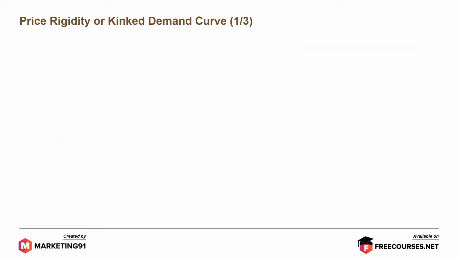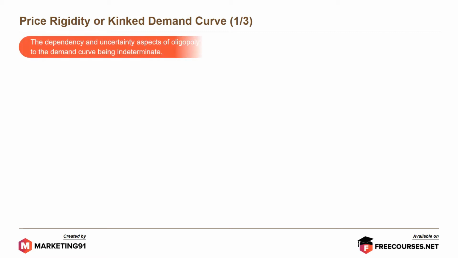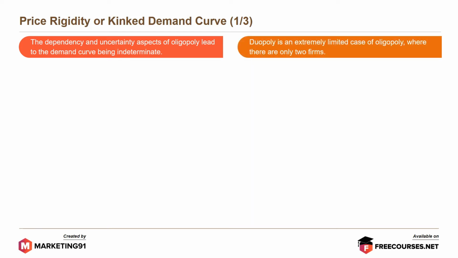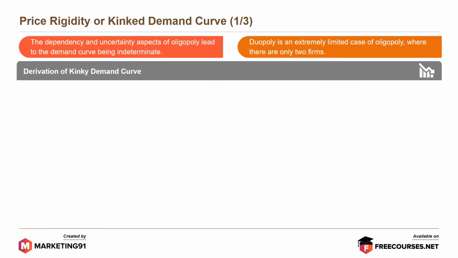Moving on to price rigidity or kinked demand curve. The dependency and uncertainty aspects of oligopoly lead to the demand curve being indeterminate. Duopoly is an extremely limited case of oligopoly where there are only two firms. The derivation of the kinked demand curve.